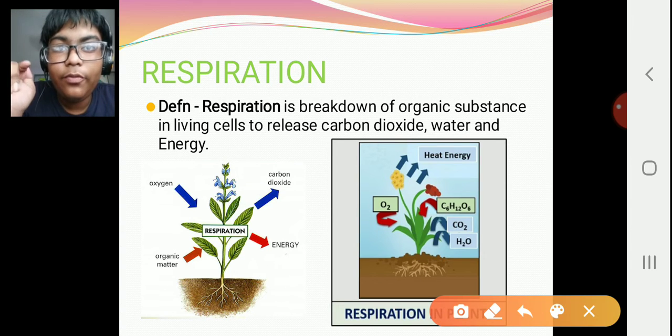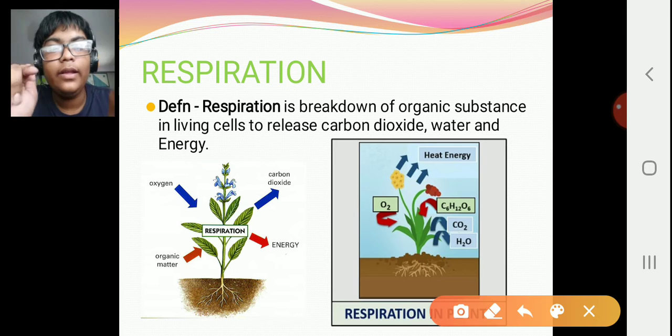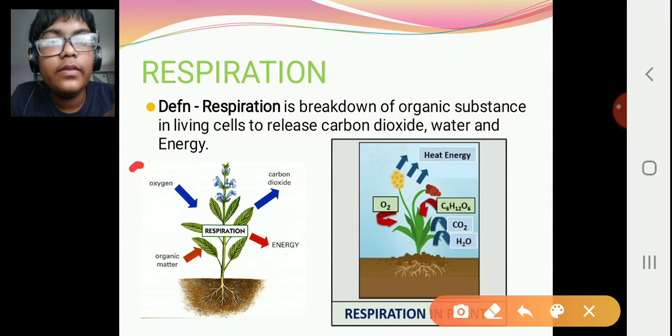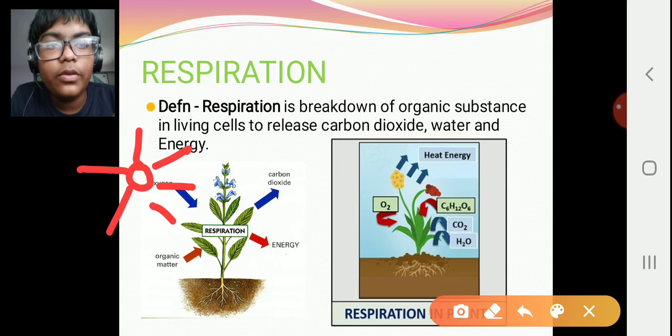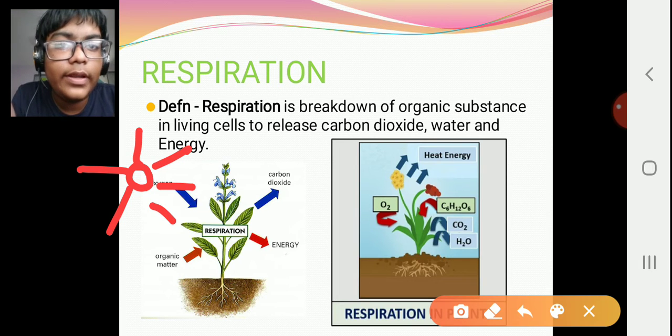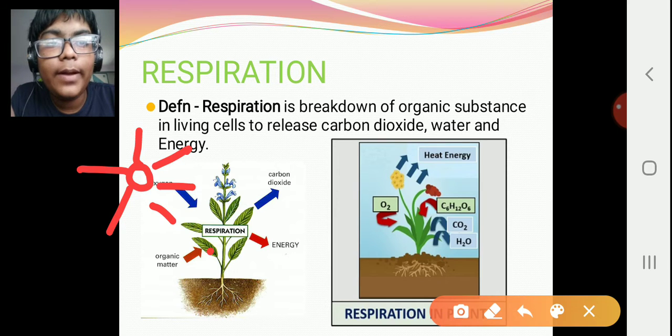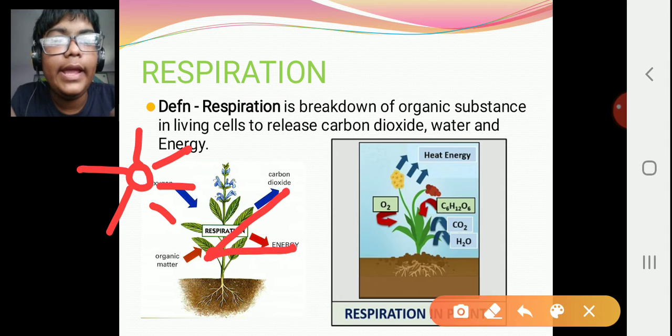Now in photosynthesis, due to sunlight, the carbon dioxide and water are used, and they form glucose inside. The organic matter is now glucose. This glucose, with the help of oxygen, gives out carbon dioxide and energy.